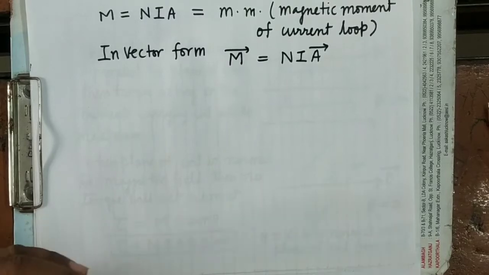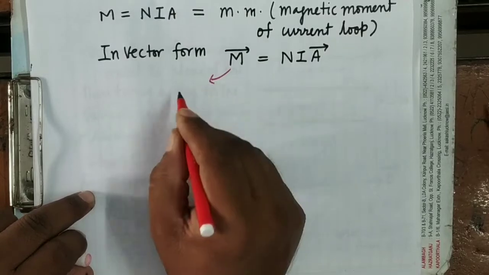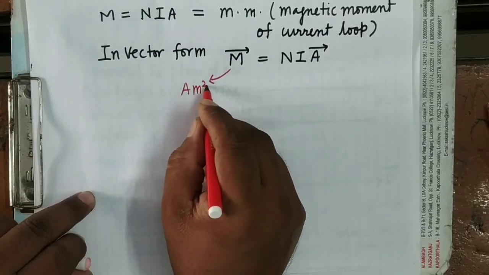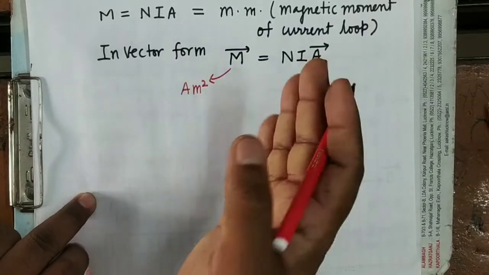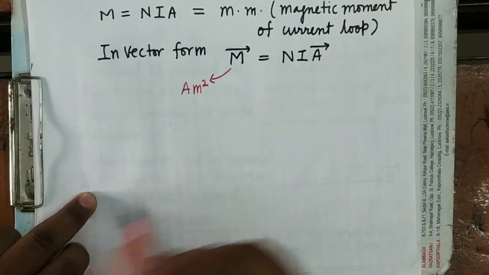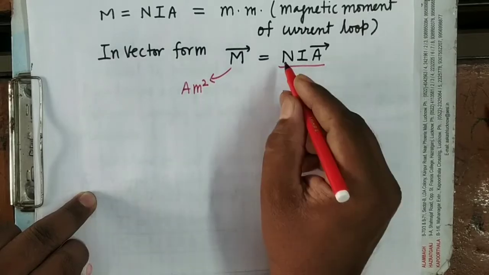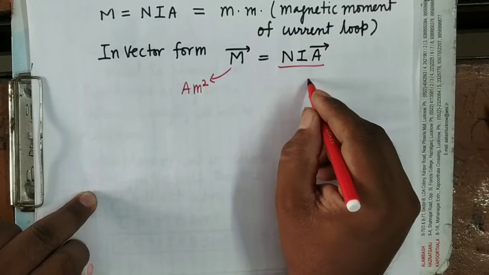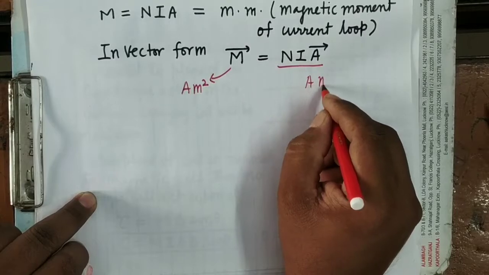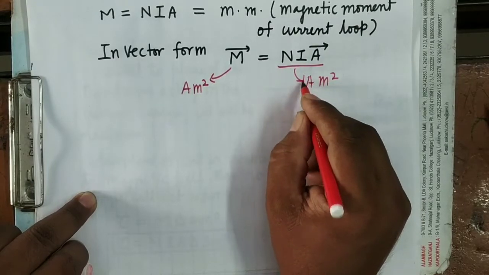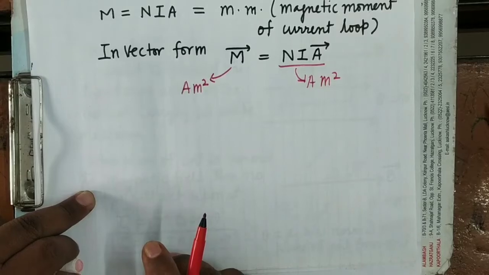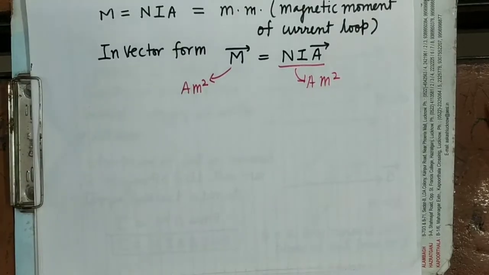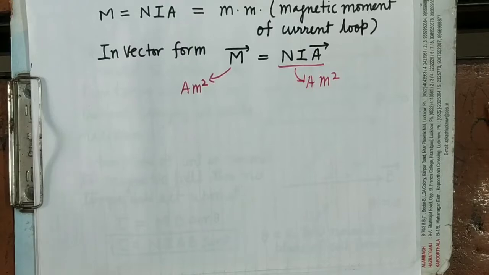Now what will be its unit? Already you know that the unit of magnetic moment is ampere meter square. This you know from your previous knowledge. Previously I have deduced this. Now from here if you see, N has no unit, I is ampere, A is area, so meter square, means this also has the same unit. It's clear. So in this topic, torque acting on a current loop placed in a uniform magnetic field, I have told everything.